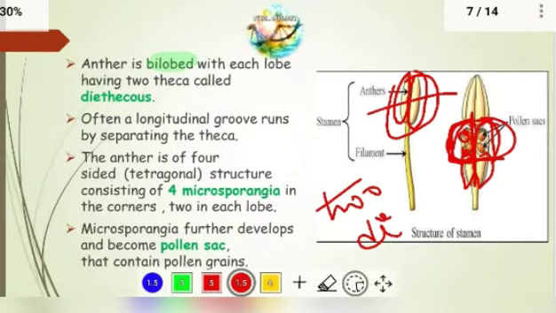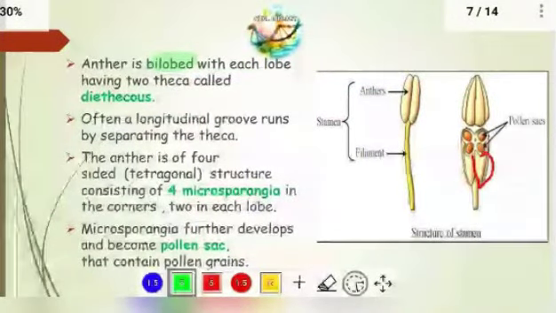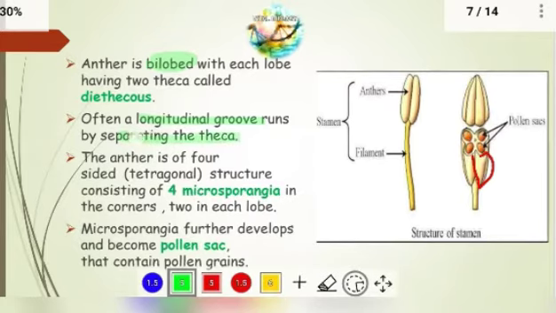Let us move on to the next point, that is, often a longitudinal groove runs separating the theca. Here you can observe somewhat lined structures.